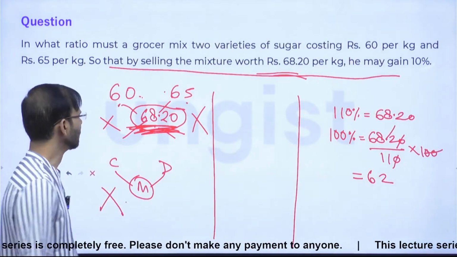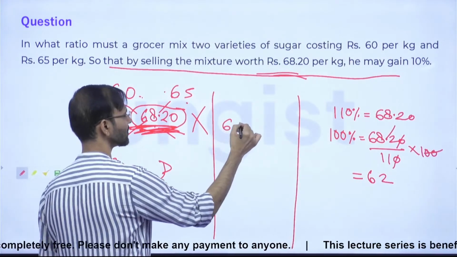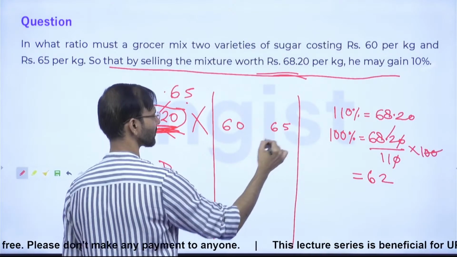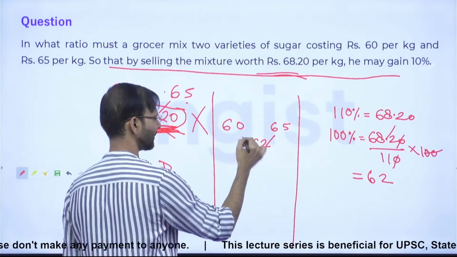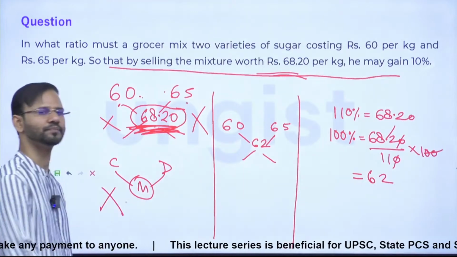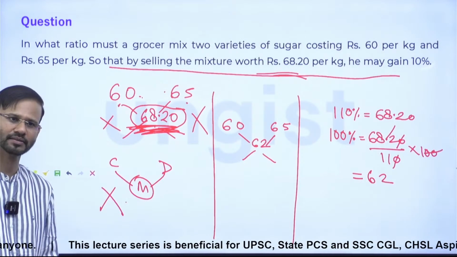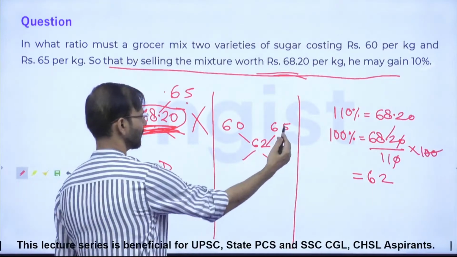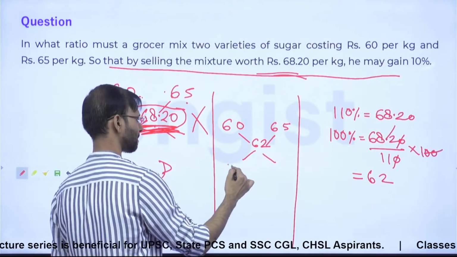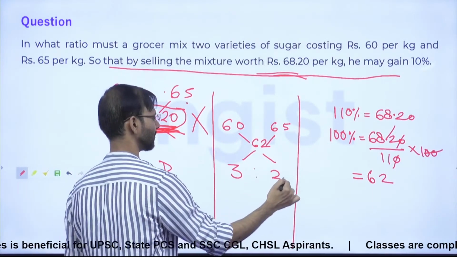Now use the alligation because now this data is completely feasible for this method, right? This is apt for this method now. Everybody clear, guys? How? What should be coming here and what should be coming here? This is 2.